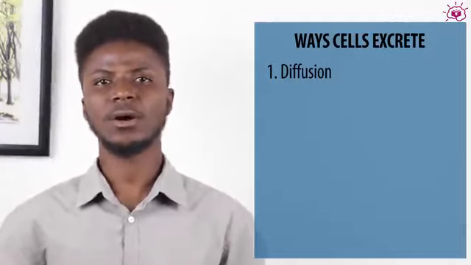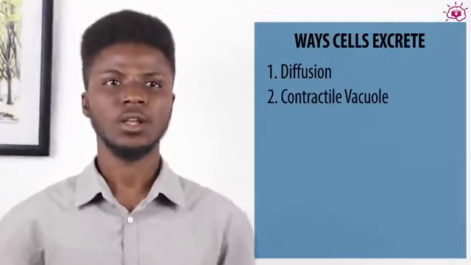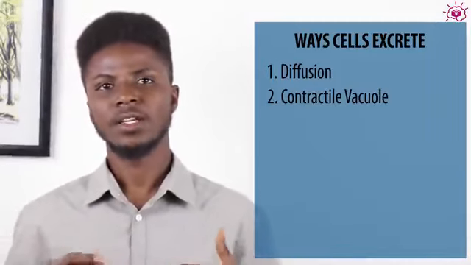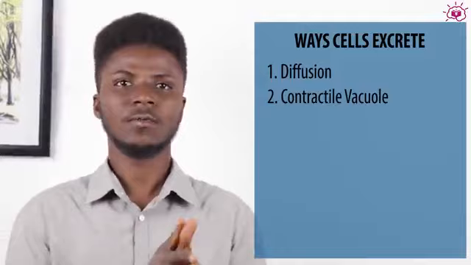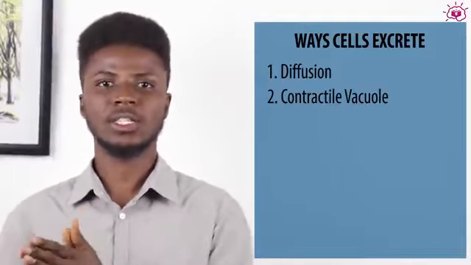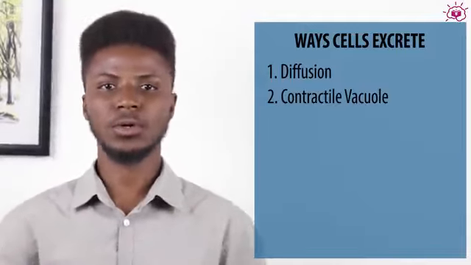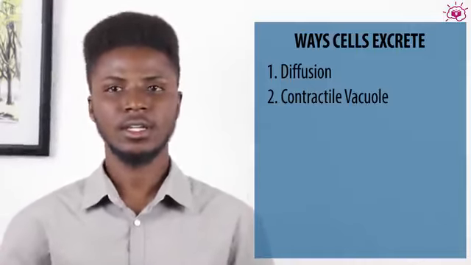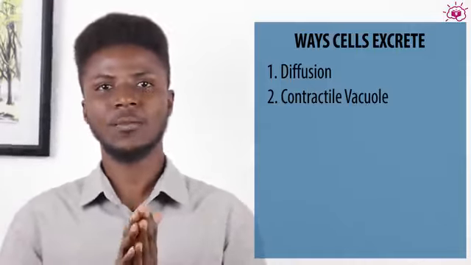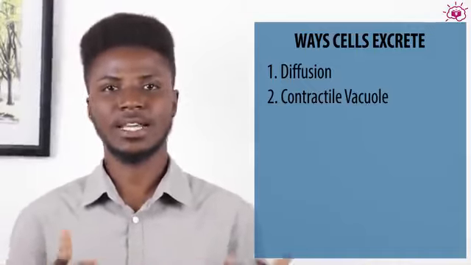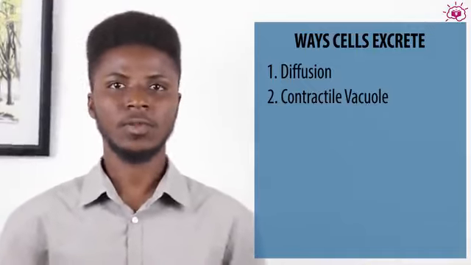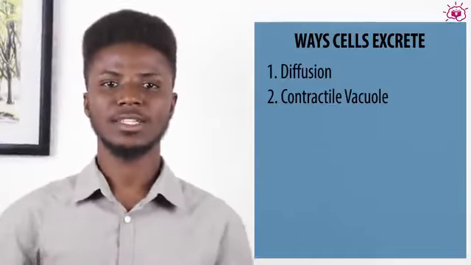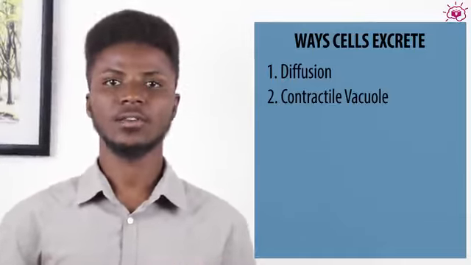And secondly, we'll talk about the contractile vacuole. The contractile vacuole is a form of space in which these waste materials are stored before they can be passed out of the cell. When we were talking about nutrition, we spoke about phagocytosis, where the food vacuole is being created. Now, this contractile vacuole is a way the cell gathers its waste, more like a septic tank for the cell, and exports it out into the environment, and that is that for the contractile vacuole.